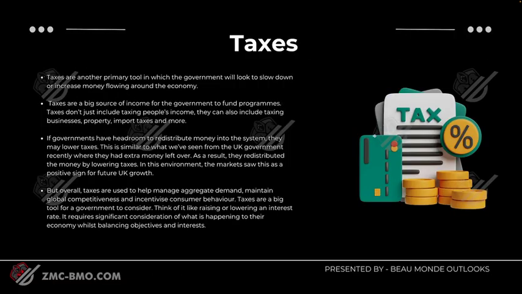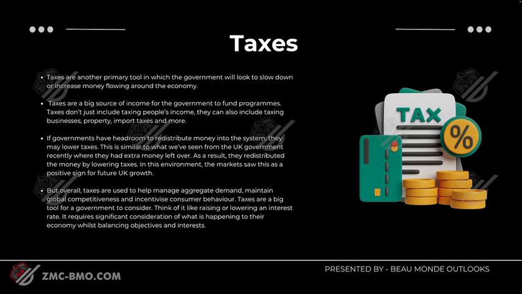So taxes are another primary tool in which the government will look to slow down or increase money flowing around the economy. Taxes are a big source of income for the government to fund programs. Taxes don't just include taxing people's income. They can also include taxing businesses, property, import taxes, and more.